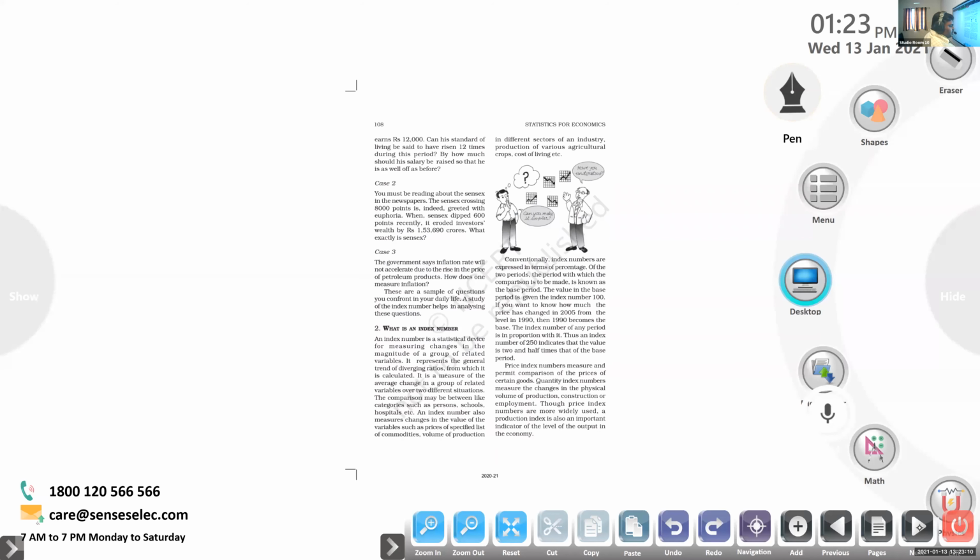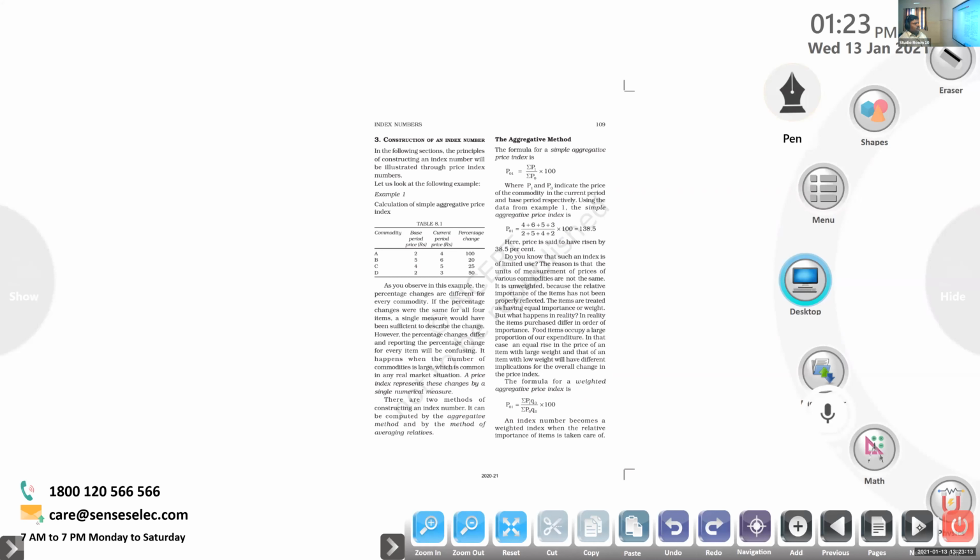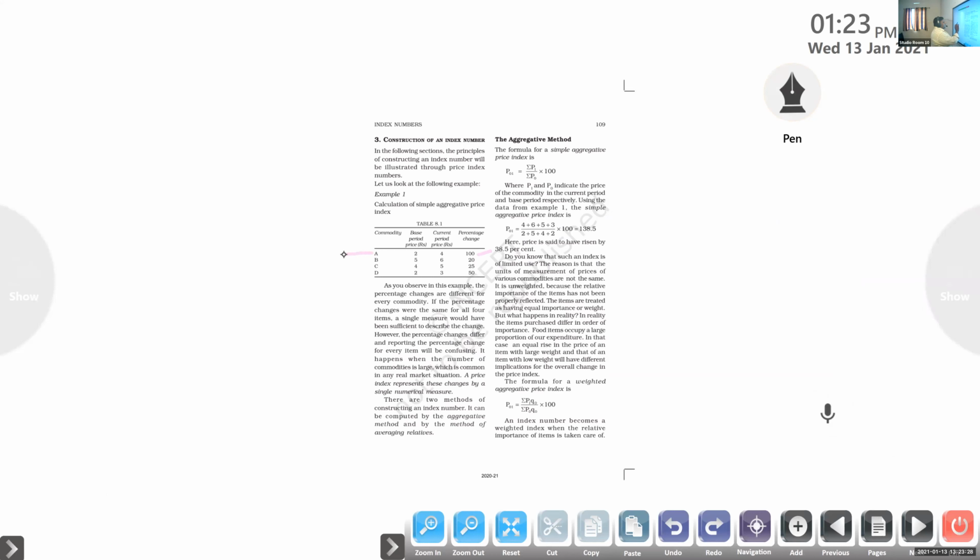Always we are using this technique to understand the differences between the past and the present year. Someone tells you that the percentage change, the index number, is 100 for one particular product. Just say A is gold. Someone says that between 1919 and 2021 the index number of gold is 100. What do you want to understand from that statement? The price doubled. Is that idea clear or not?